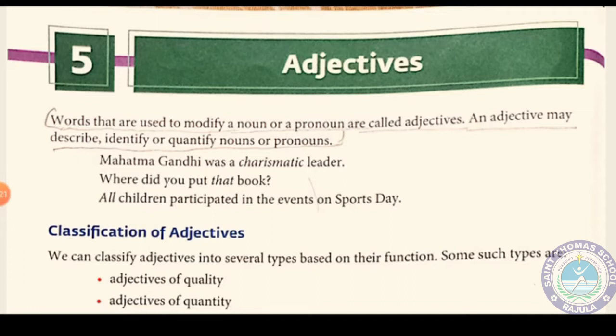Okay. So here you can see this example. Mahatma Gandhi was a charismatic leader. What kind of leader is charismatic? Charismatic means having charisma over others. Charisma in Hindi means jadui, which has some magic. So a magical leader, here, charismatic leader. So it describes the noun leader.